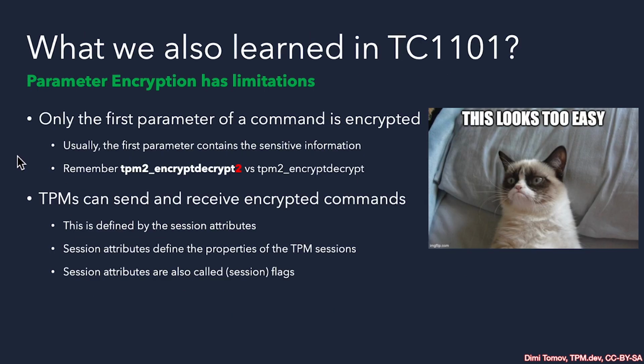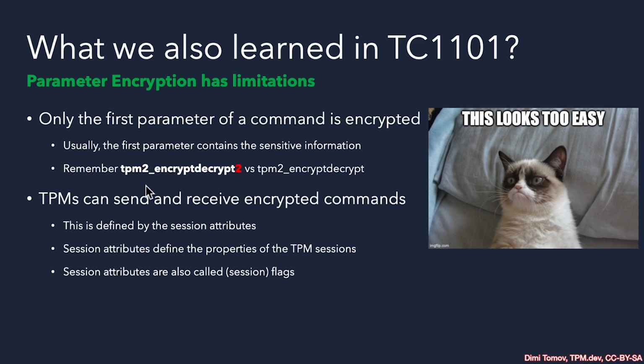We also learned that parameter encryption has limitations. The design of parameter encryption protects only the very first parameter of any TPM command. And this is why, for example, over the years, the TPM2 encrypt decrypt was deprecated in favor of a new version, TPM2 encrypt decrypt 2. The major change was that the payload, the data to be encrypted, was put in the first place so it can be protected by parameter encryption.